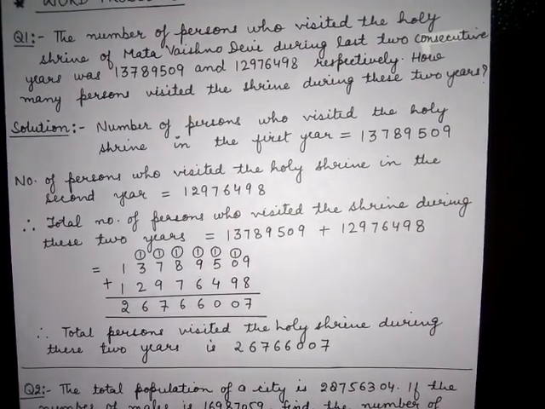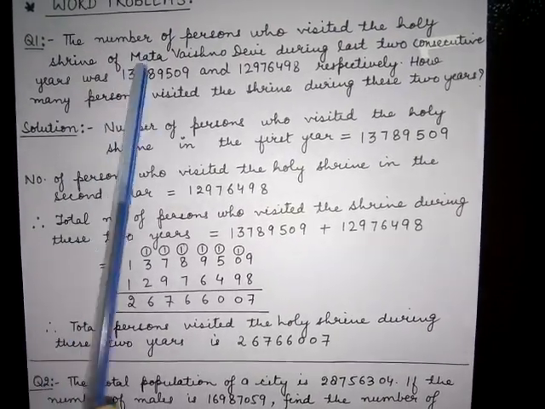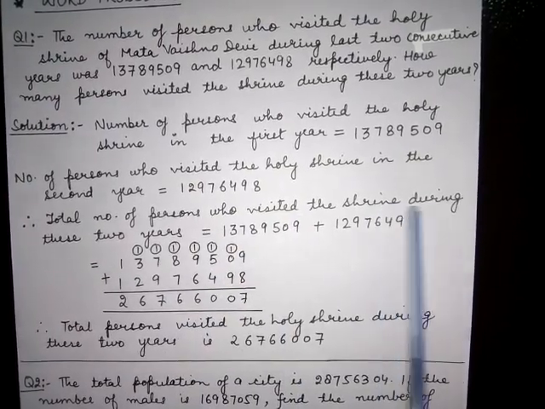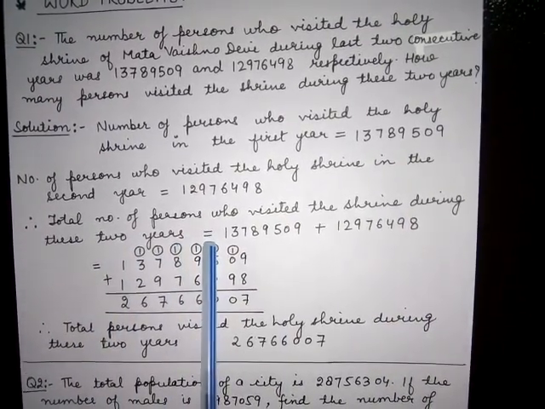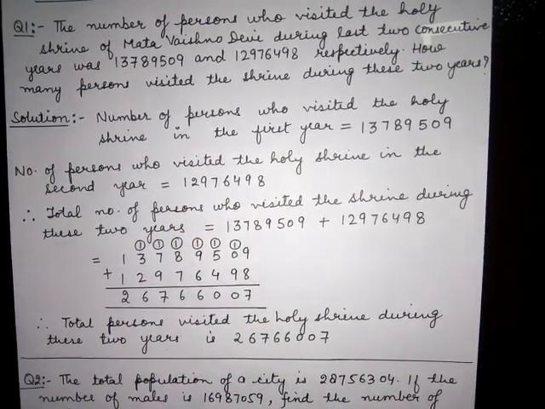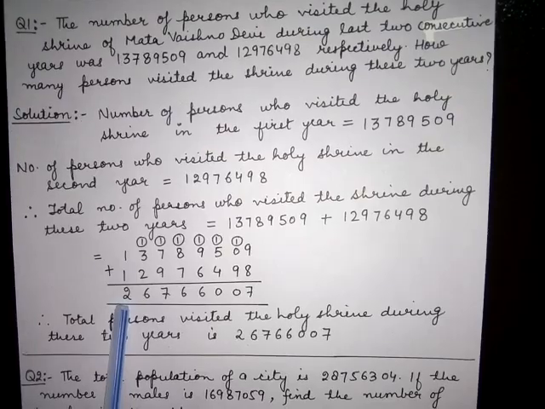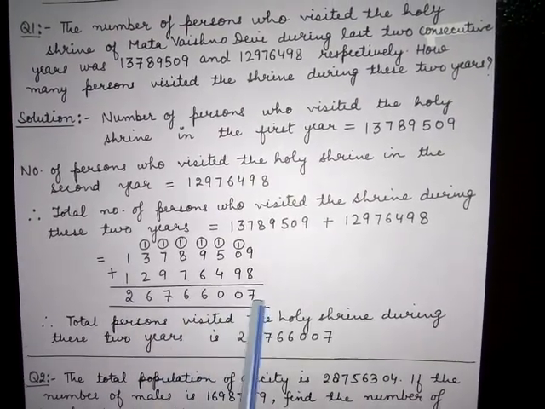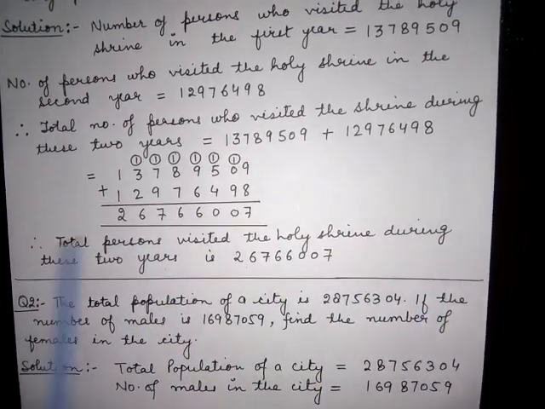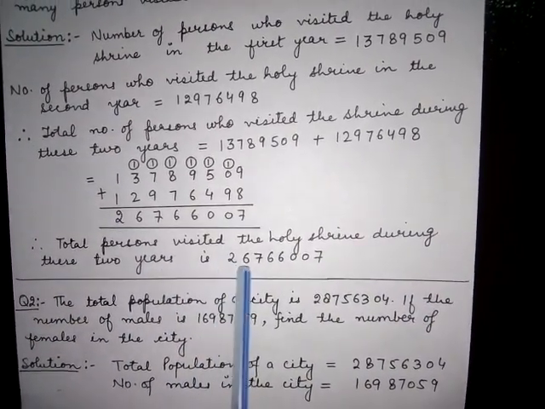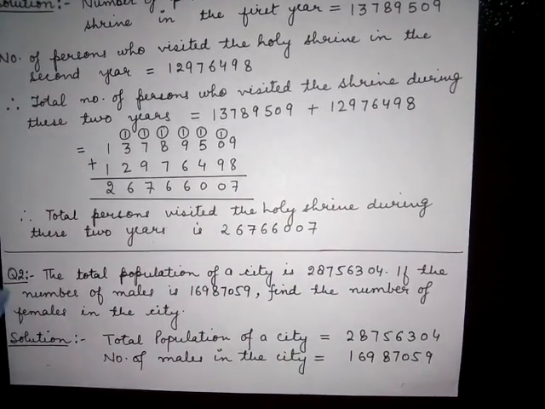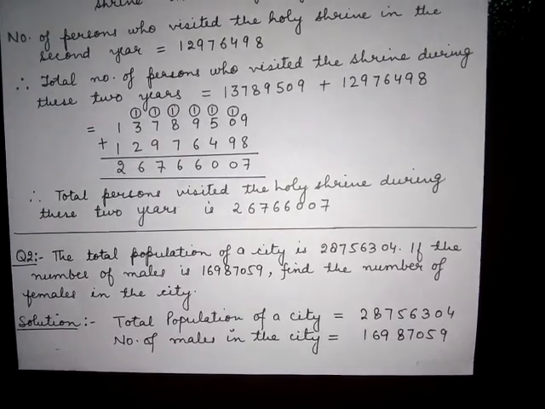So how can we find out the total number of persons? By adding these two numbers. So therefore, total number of persons who visited the shrine during these 2 years is equals when we add these two numbers. After addition of these two numbers, we get this final number 267,66007. So therefore, total persons who visited the holy shrine during these 2 years is 267,66007.